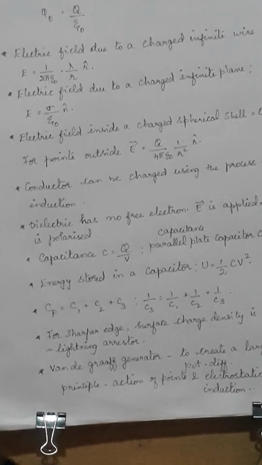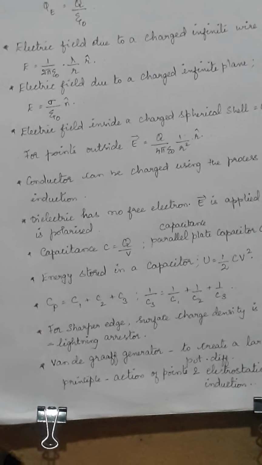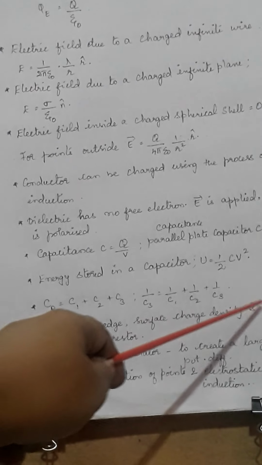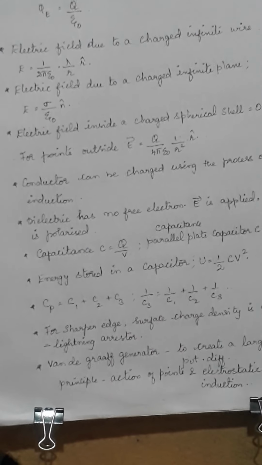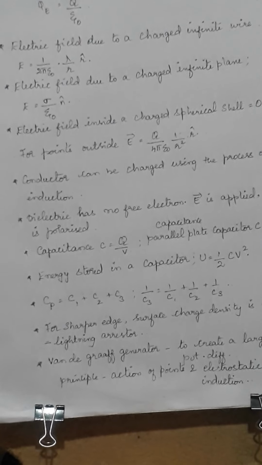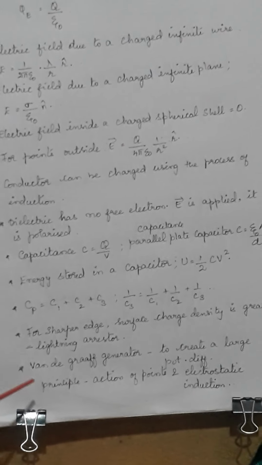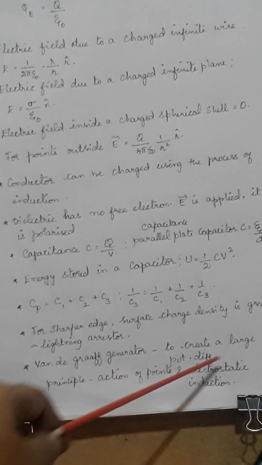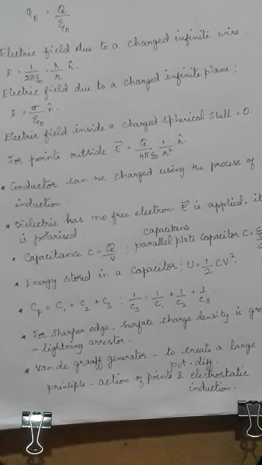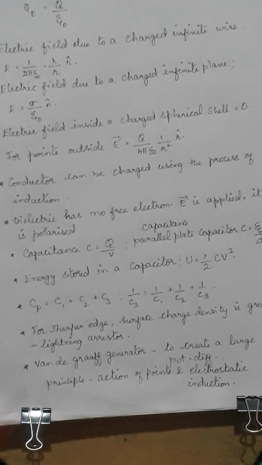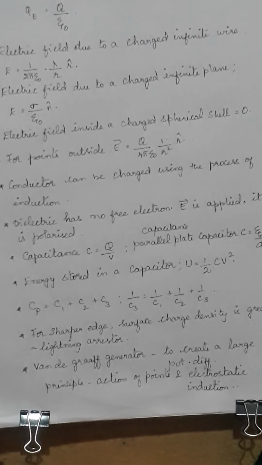Then was about the lightning arrestor. The basic principle behind it is, if you have a sharp edge, then surface charge density is greater. That is how a lightning arrestor is kept on a tall building to arrest the lightning. That is, it will just conduct. Then the last part of the lesson was the Van de Graaff generator. The use of a Van de Graaff generator is to create a large potential difference. A potential difference of 10 power 4 volt, by passing it through a Van de Graaff generator, can be made into 10 power 7 volt.